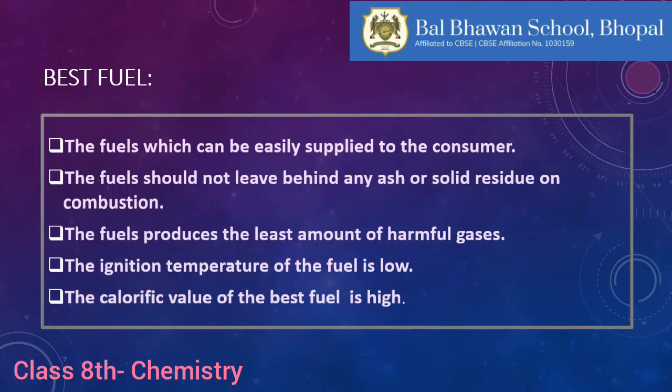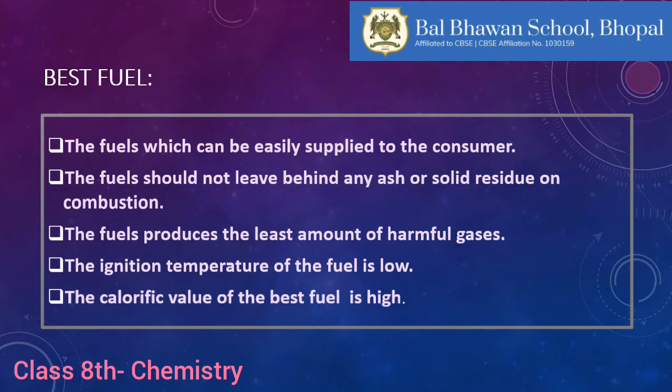Based on the calorific value and other properties of a fuel, we come to know the general characteristics of the fuel. Out of these general characteristics, we can say that such and such fuel is the best fuel. So what are the characteristics we expect in the best fuel?